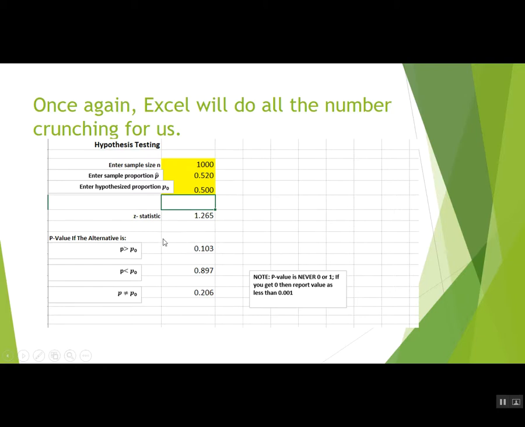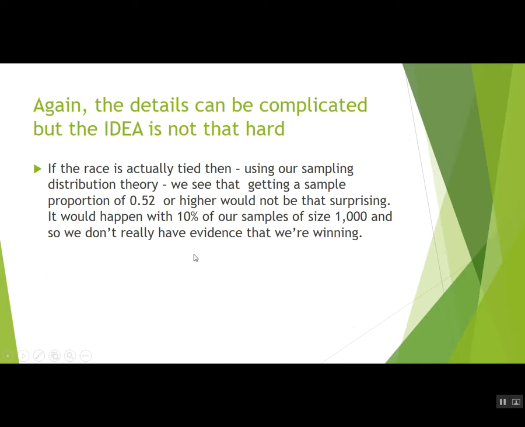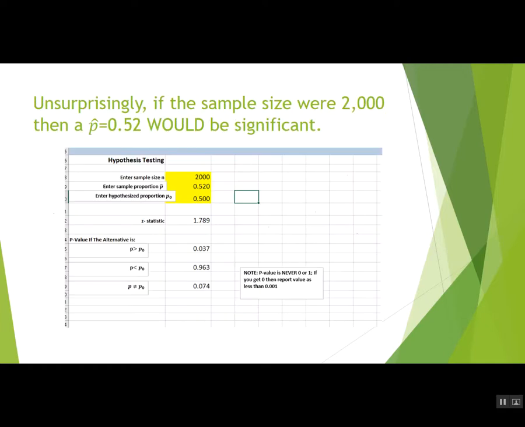So here's where Excel is telling us that if the race is tied, if 0.5 is the actual population proportion, then there would be a 0.10 chance, or a 10% chance, of getting the 0.52 we observed, or higher. So we say that we don't really have strong evidence that we're winning, that the results we got, 52% out of 1,000, are just not that unusual.